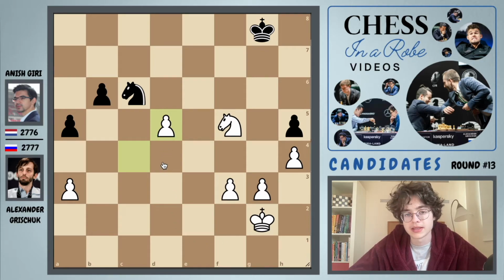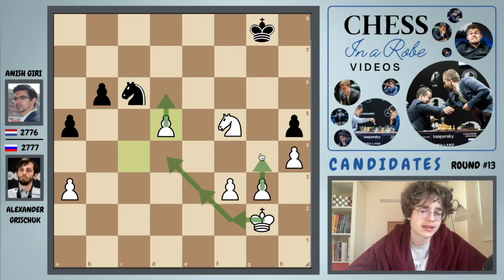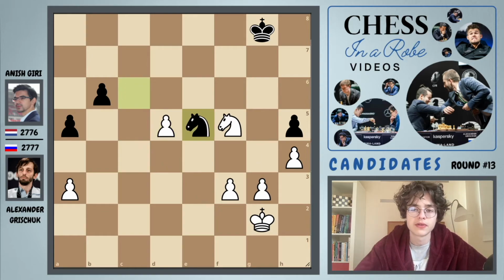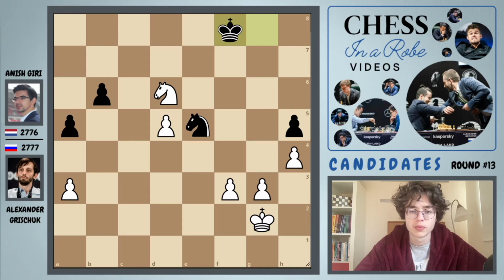White's idea is to come in with his king, maybe push this pawn if he has a chance to do that. And of course he will push g4 pretty much at any time. He can push this pawn. There's nothing wrong with pushing this guy. So we have knight d5, knight d6, king f8, and white decides it's time to bring in his king.